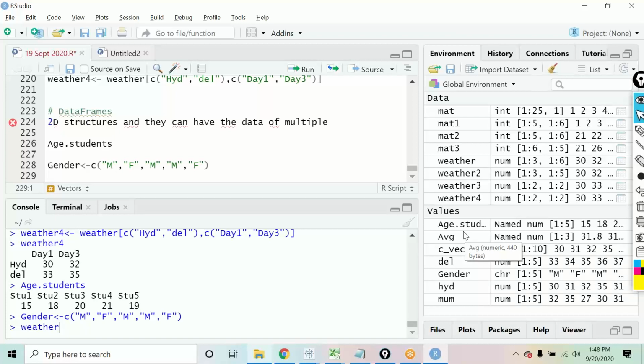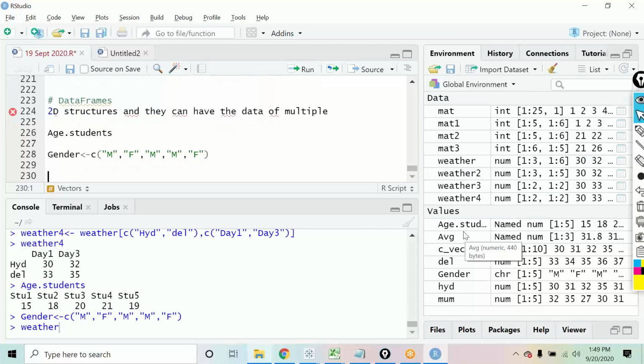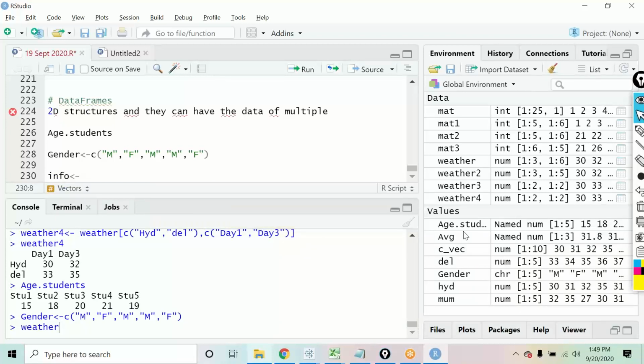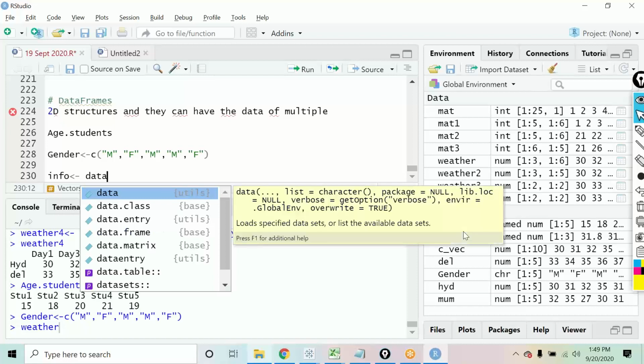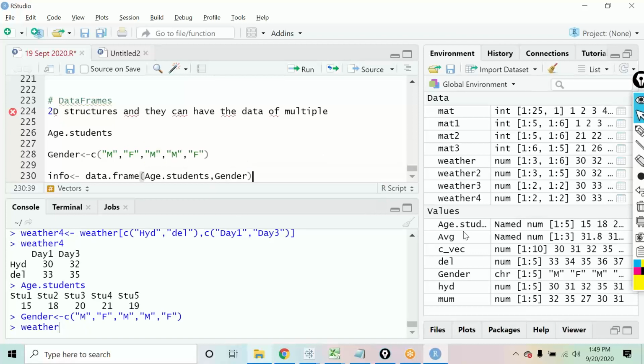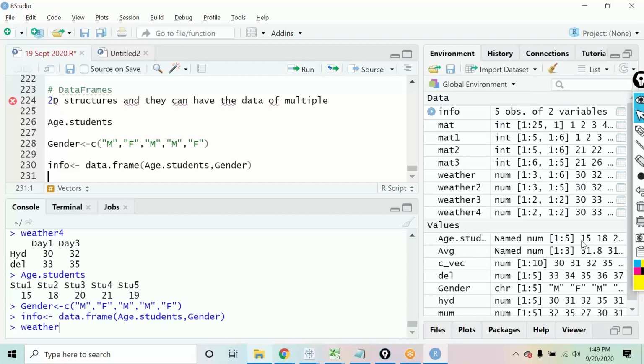Okay, so what I'll do now is I'll be creating my first data frame. Let us call this data frame info. I'm creating a variable by the name info in which I'll be saving this data. So I will say data.frame. For creating a data frame, you use the function data.frame, and in the data.frame, the first column that I want is age of the students. Then I want the gender of the students. Okay. Now, if I run this, you will notice this has been created over here at the top. You will notice this data frame has been created.